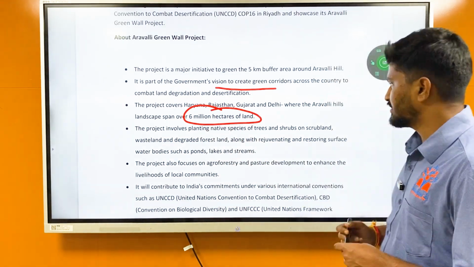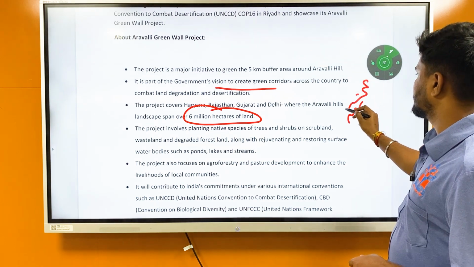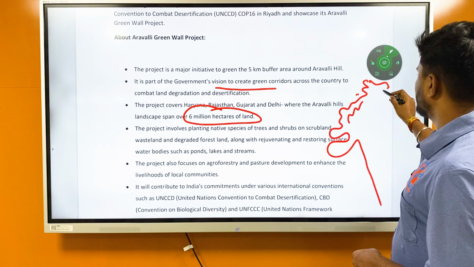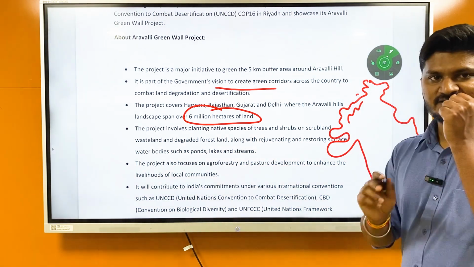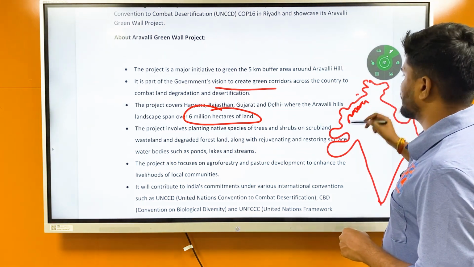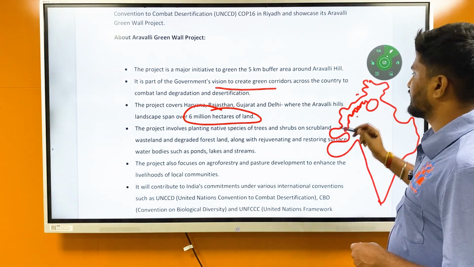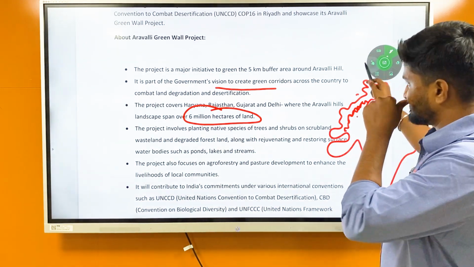You know where Aravali is, right? Aravali is present in, if this is India, this is Gujarat, Jammu Kashmir, this is India. Consider this as India now for this discussion. This is where Aravali hills are present, from Gujarat to Rajasthan and then Delhi and Haryana. All these regions are covered by Aravali hills.